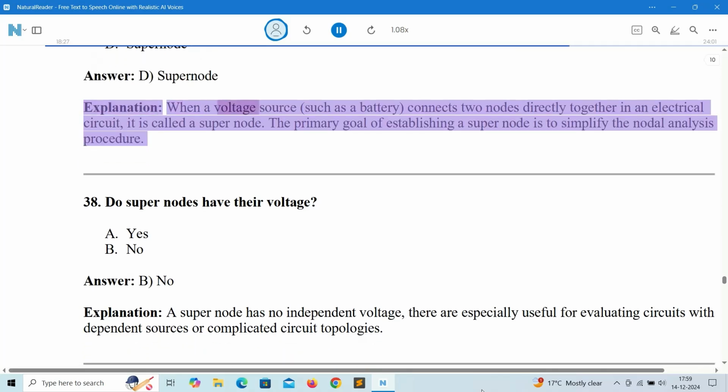Explanation: when a voltage source, such as a battery, connects two nodes directly together in an electrical circuit, it is called a supernode. The primary goal of establishing a supernode is to simplify the nodal analysis procedure.